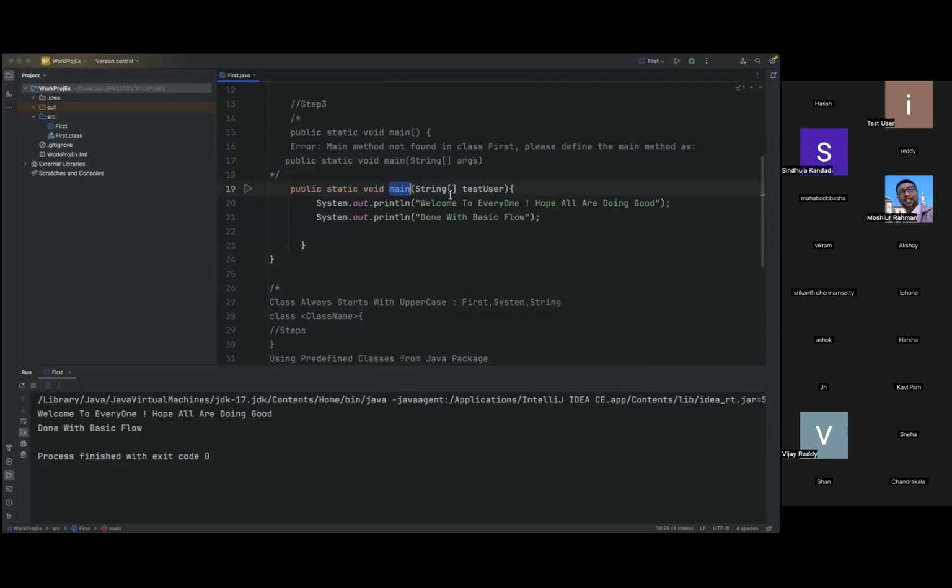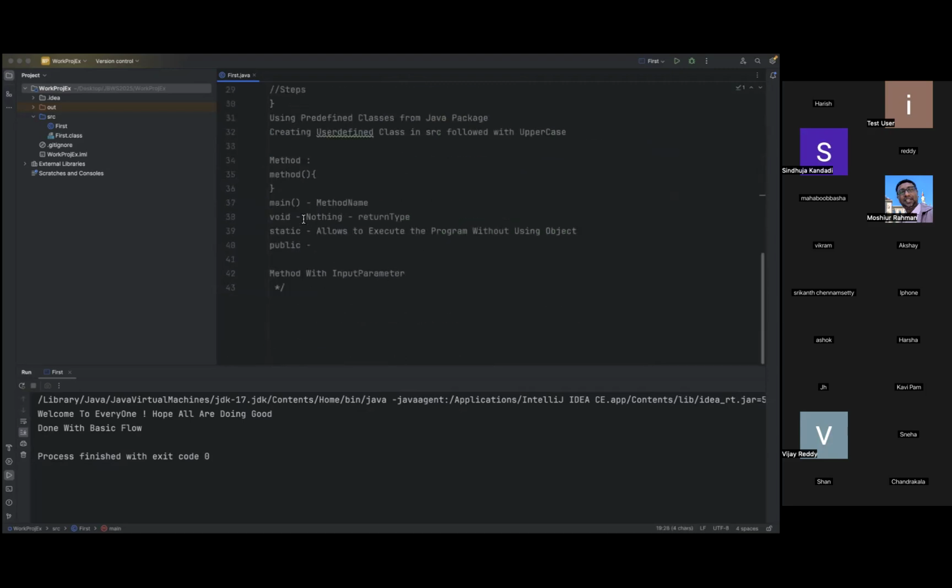So an array we will note like this. How are we defining a method like this? We are providing the brackets at the end like this. How can we define an array, what is an array and all, we'll discuss, but for now you can just observe the naming conventions.